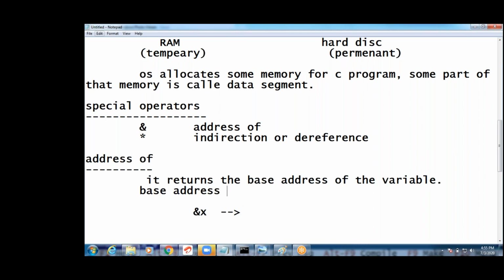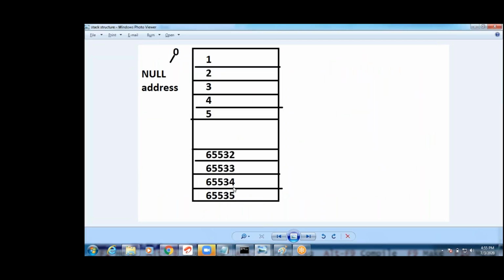Now address of x is how much, guys? That is 65,534, because the x value is stored in these 2 bytes, right? 34 and 35. That value is stored in 2 bytes. Address of x means starting cell address. What is the starting cell address? 34. The y value is stored in these 2 bytes. What is the y address? 32 and 33. This is the y address. Address of x is this, and address of y is this. Okay, now see address of